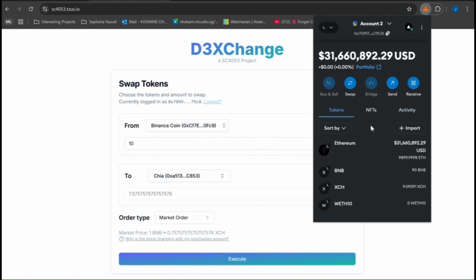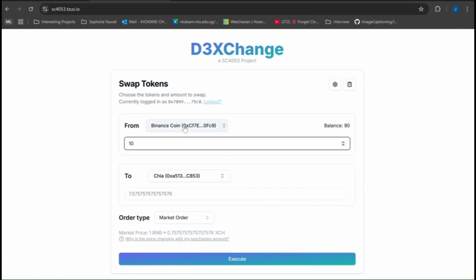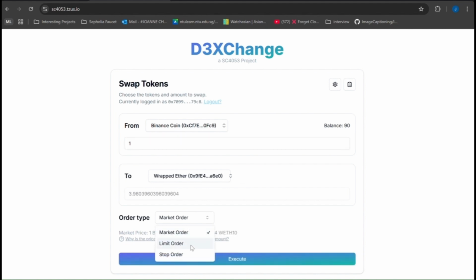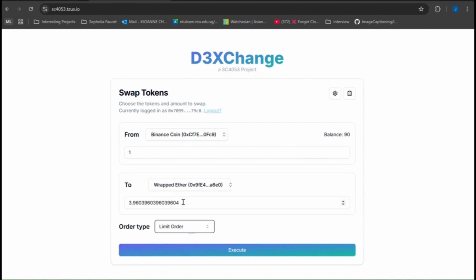And the supply of our liquidity pool has also changed, and thus the market price of the Binance to Chia token has changed from 9.09 to 7.57. Next, we will demonstrate limit orders. We would like to place a limit order on one Binance coin with one wrap ether.